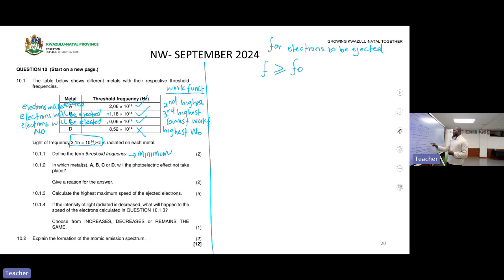In which metals A, B, C, D will photoelectric effects not take place? Give a reason for your answer. We have already answered that one. It's D. Reason: the frequency of light is less than the threshold frequency.